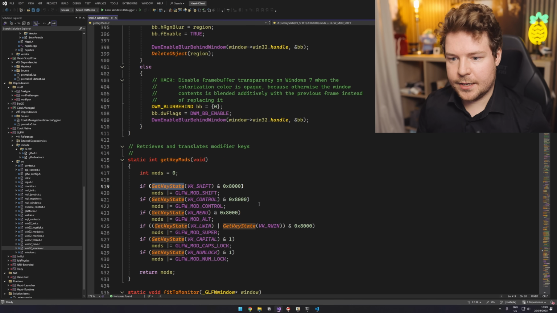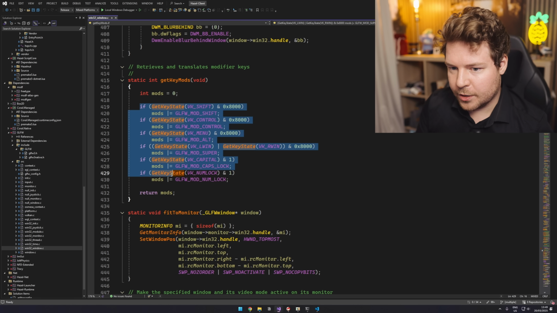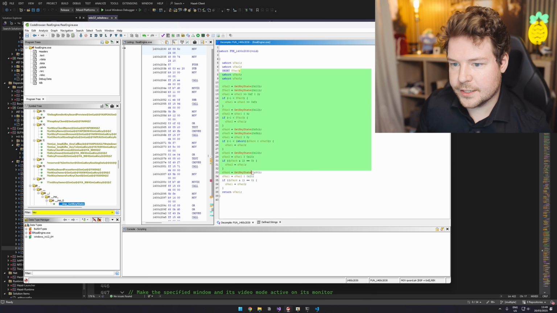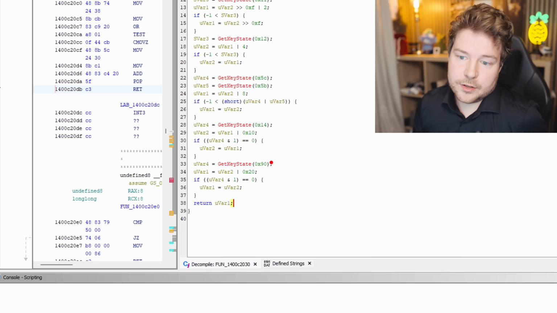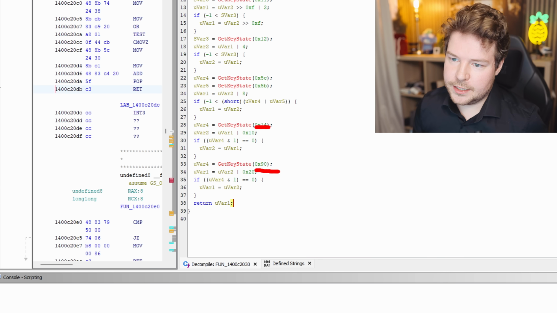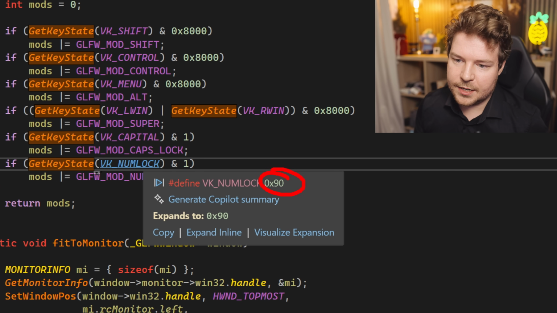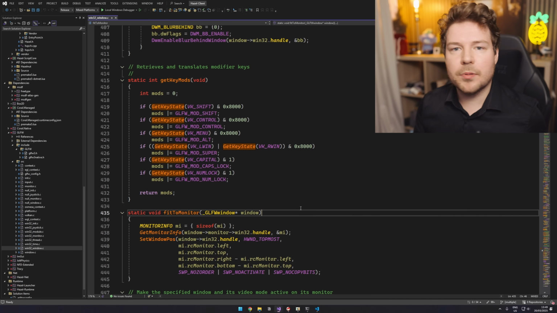So GetKeyState. Okay, so we have a whole bunch of GetKeyState calls, and you can see that a lot of them have all these if statements, and they call the function multiple times. So to be honest, this is already beginning to seem like it might be this, because you can see here are some if statements as well. How do we know? Well, this is GetKeyState 90, that's 14. So if we have a look at this, you can see that NumLock is in fact 90, and VK_CAPITAL is in fact 14. So this is probably what's going on here.